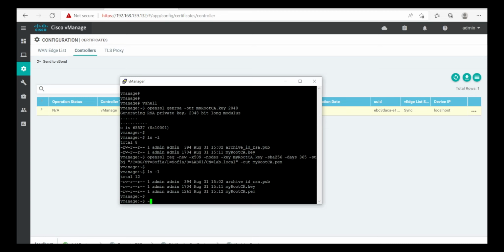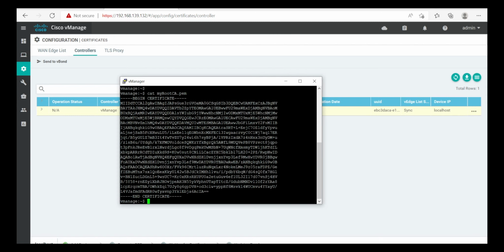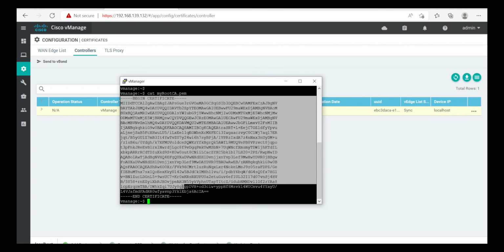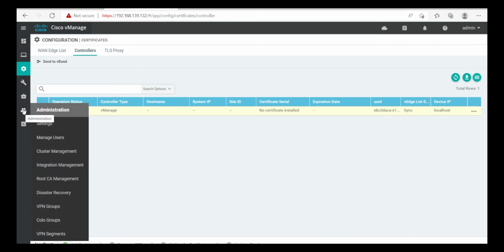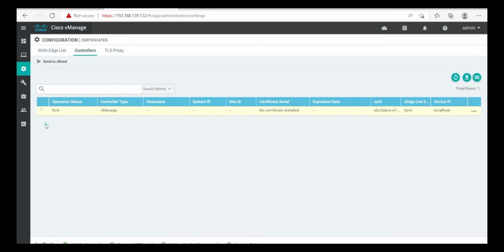So we created our certificate with the .pem extension. .pem means that the certificate is an ASCII file and can be opened with cat. So we copy this certificate and we go to Cisco vManage settings.